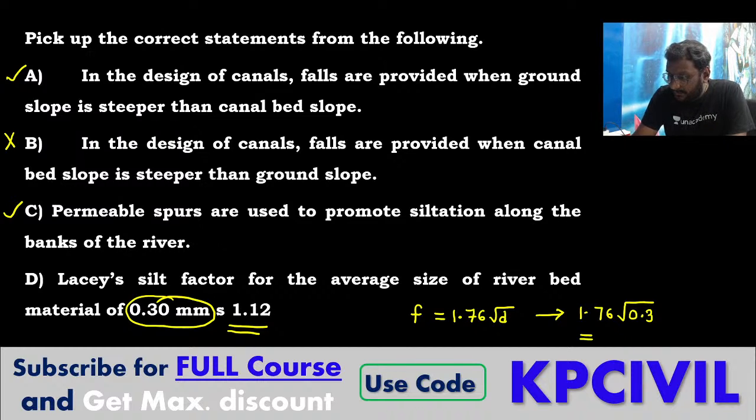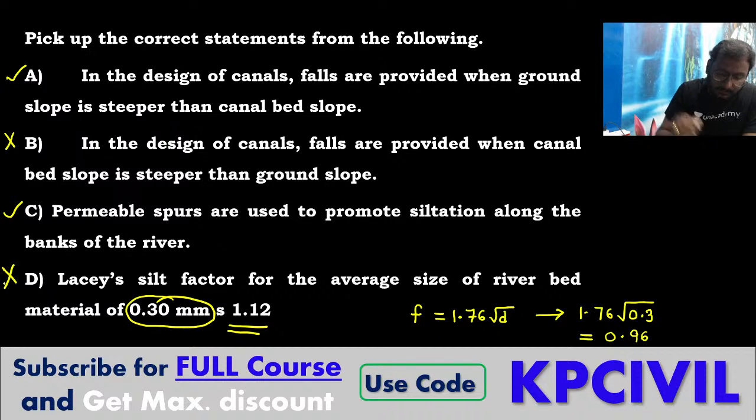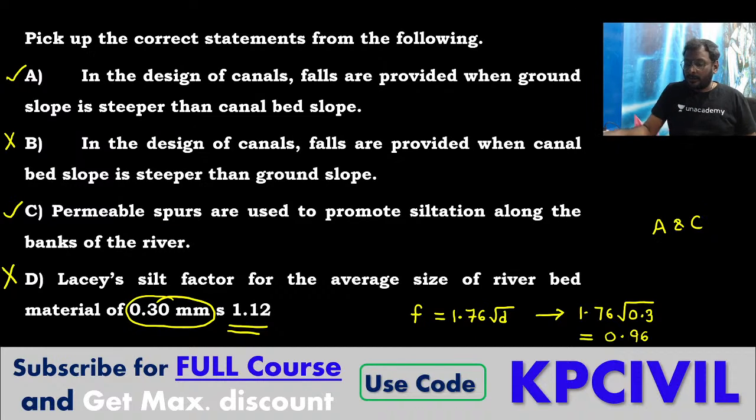How much are you getting? Very good, 0.96. So it is wrong. So we'll take the answers A and C. We will consider the answers as A and C.